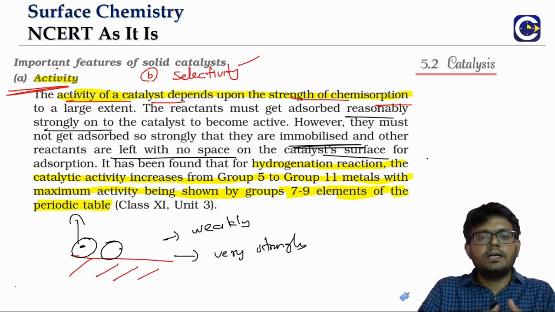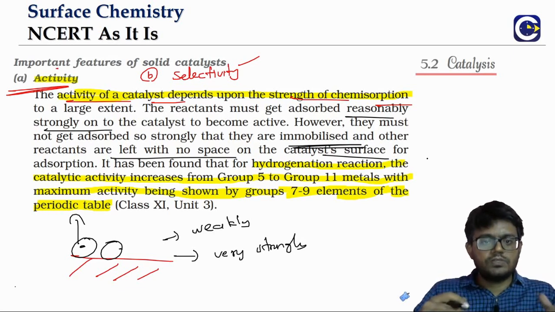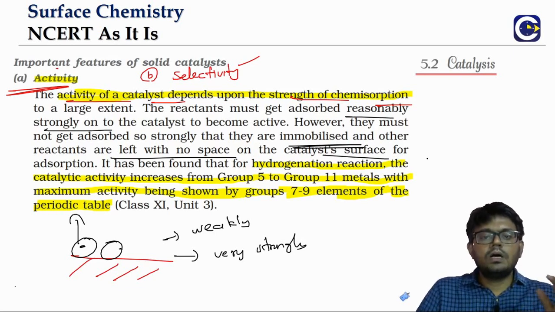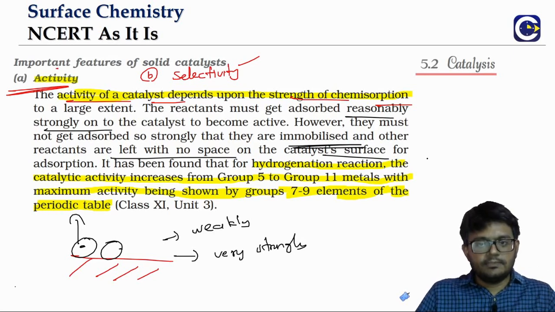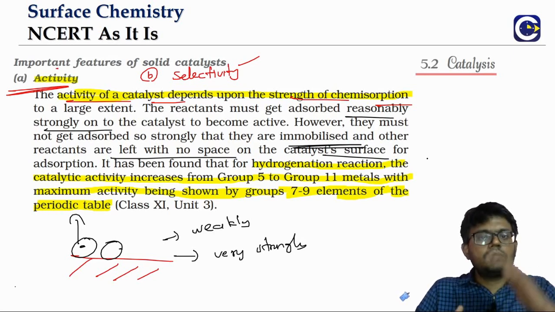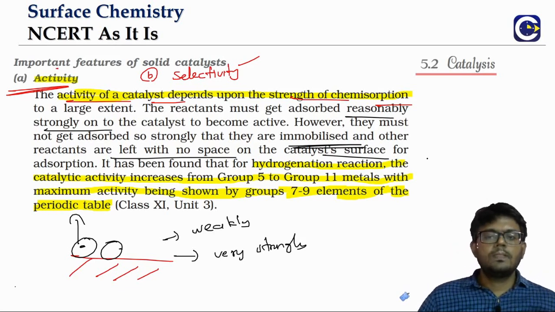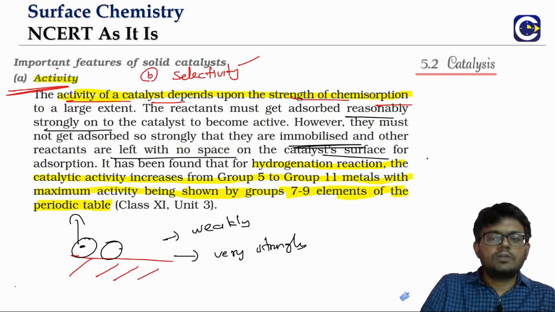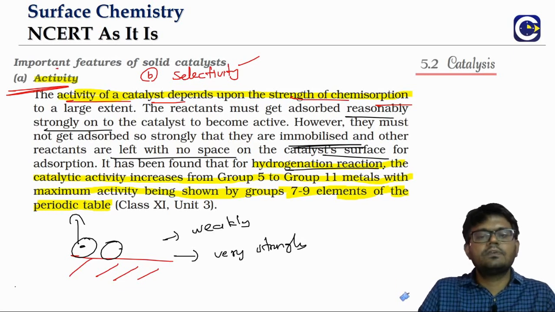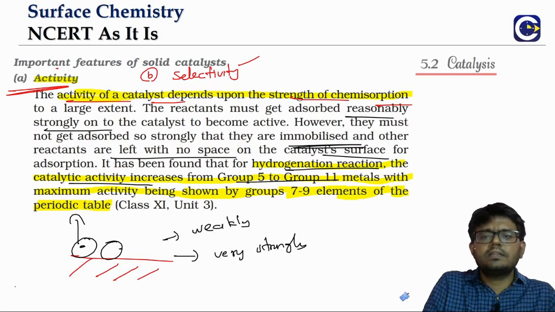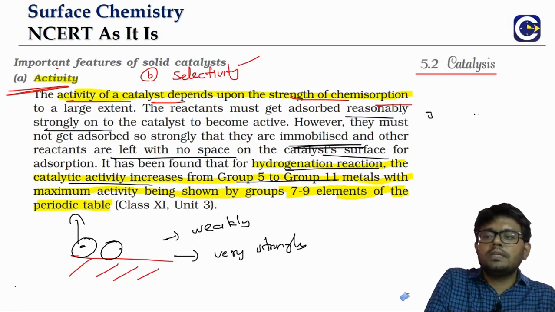So for catalytic activity to happen at a good rate, the reactant molecules should get adsorbed onto the surface of the catalyst to a reasonably good extent. It should not be too weak chemical adsorption, and it should not be too strong either. Talking about the hydrogenation reaction itself, the catalytic activity increases from group 5 to group 11. Groups 3 to 12 are all the d block groups.